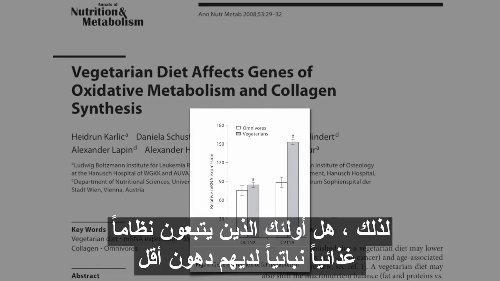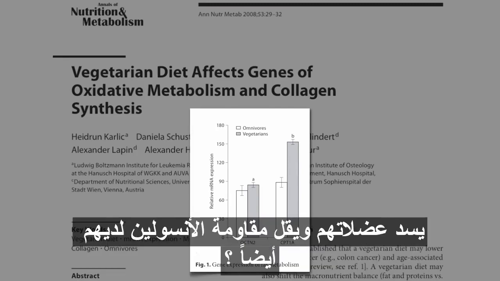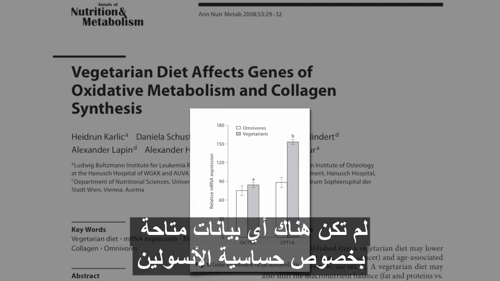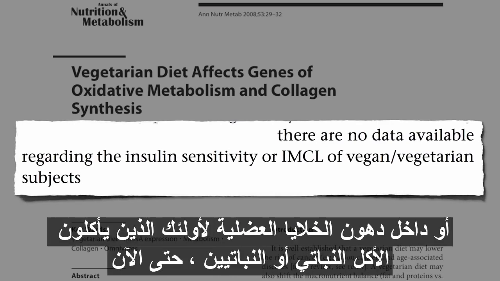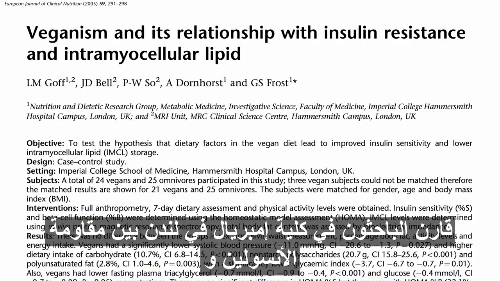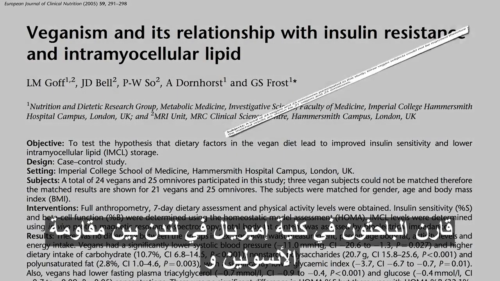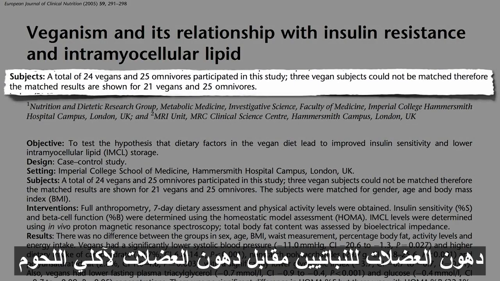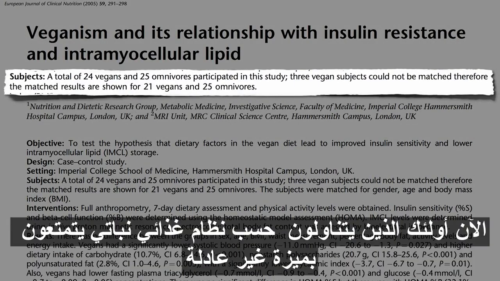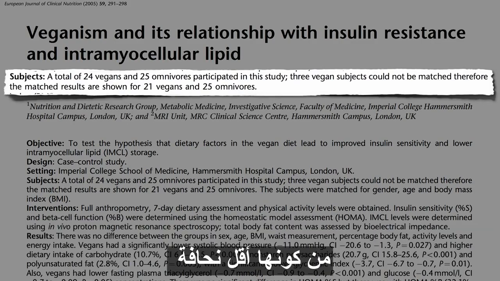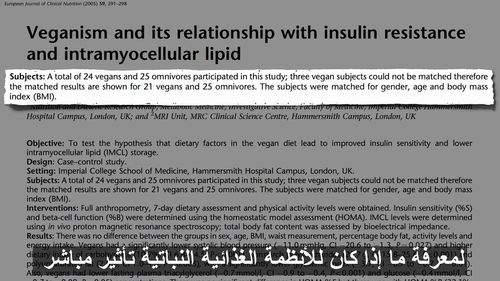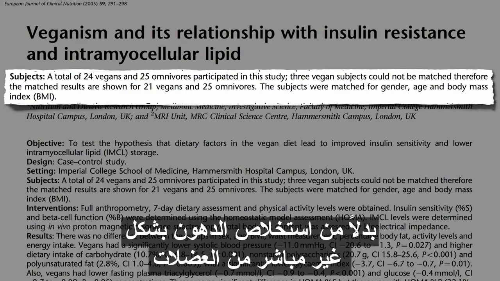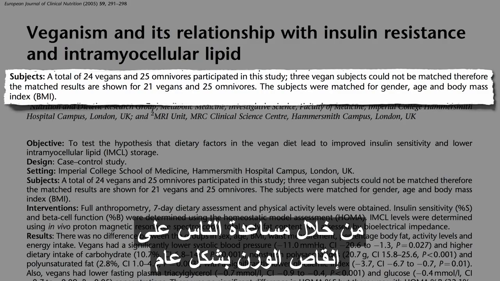So, do those eating plant-based diets have less fat clogging their muscles and less insulin resistance too? Well, there hasn't been any data available regarding the insulin sensitivity or inside muscle cell fat of those eating vegan or vegetarian until now. Researchers at Imperial College London compared the insulin resistance and muscle fat of vegans versus omnivores. Now, those eating plant-based diets have the unfair advantage of being so much slimmer, so they found omnivores who were as skinny as vegans to see if plant-based diets had a direct effect, as opposed to indirectly pulling fat out of the muscles by helping people lose weight in general.